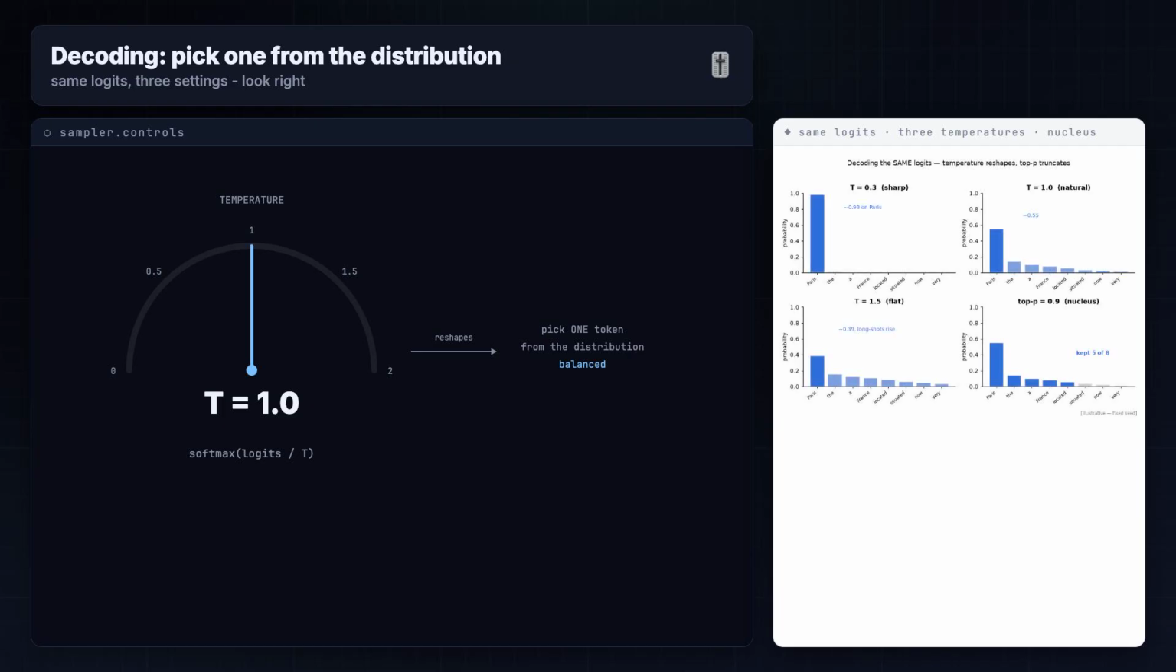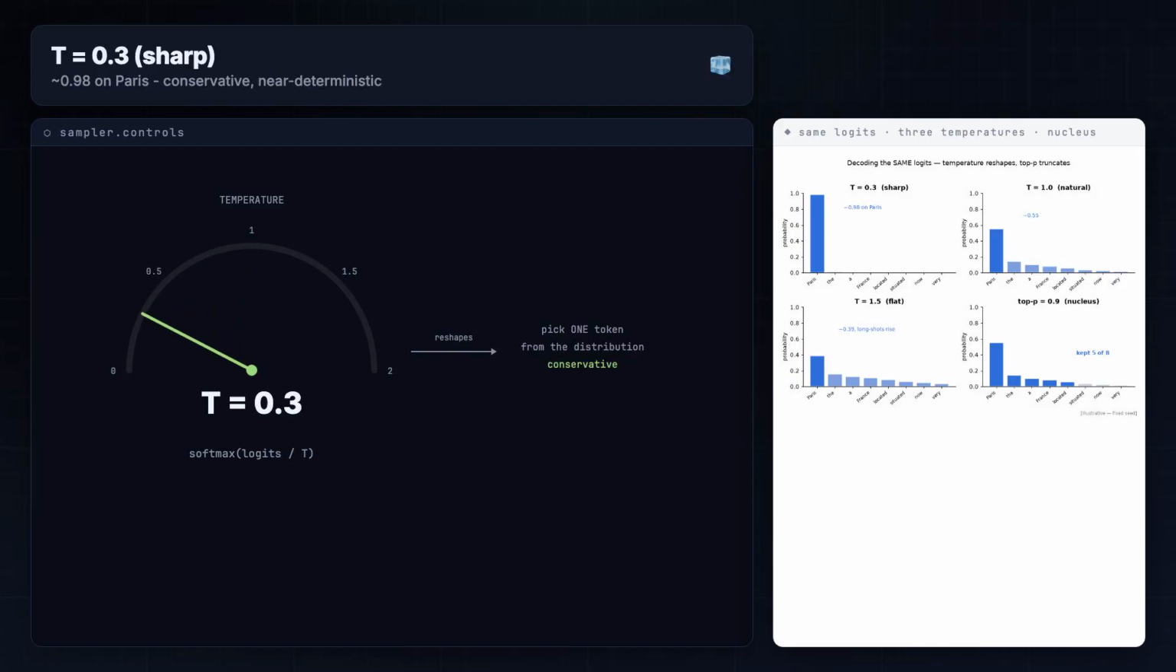Let's make temperature visceral. Same logits, same prompt, 3 settings. At temperature 1/3, watch the distribution spike. Almost all the mass jumps onto Paris. Conservative, nearly deterministic. This is what you want for facts. At temperature 1, the natural shape, Paris leads, but real alternatives keep some probability, balanced. At temperature 1.5, the bars flatten, the long shots rise, and a surprising token can win the draw. Creative and riskier. Great for brainstorming, dangerous for a tax answer.